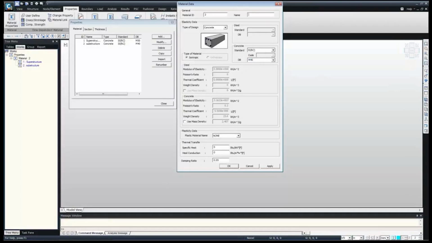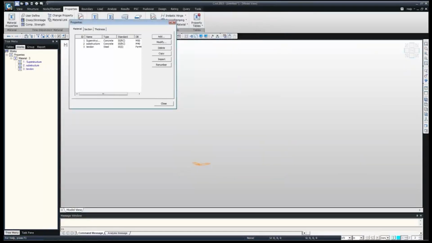Now we can give the name tendon. For the tendon, I suggest we give the properties manually. We can go for the user defined option, or for this purpose we are just selecting the steel type. We can select the IS code from here, and for this purpose we are defining Fe 440, and just OK. Like this we can define multiple materials directly from here. Then we can move toward the section.